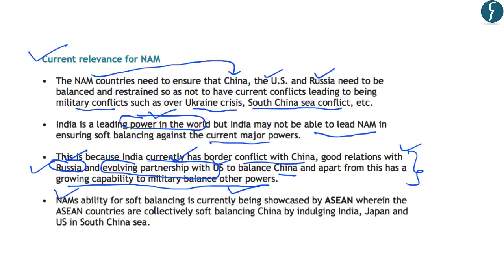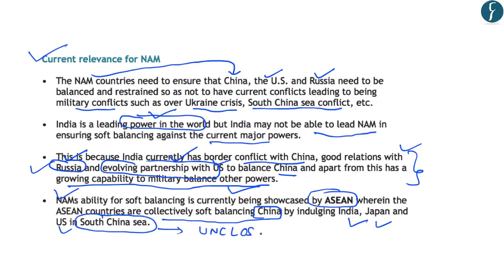And regarding the current use of NAM's ability, the authors say that the non-alignment movement's ability for soft balancing is currently being showcased by ASEAN. In this regard, the authors say that the ASEAN countries are collectively soft balancing China by engaging with India, Japan and the US in the South China Sea conflict. So simply, the ASEAN countries are not in favor of using military power against China. However, they have started aligning with India, Japan and the United States to soft balance China. And in this line, they have asserted that China should follow the United Nations Convention on the Law of the Sea. So these are some of the points highlighted by the authors regarding the current relevance of the non-alignment movement.